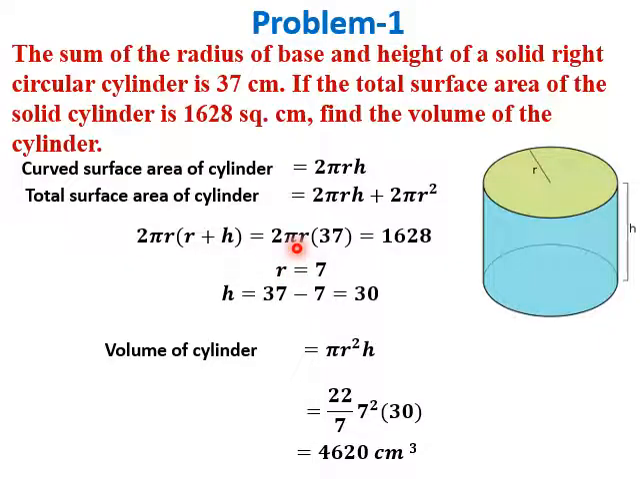We will put pi as 22 by 7. Since r plus h is 37, we can get h as 37 minus 7, which is equal to 30. Now we got both r and h, so we can compute volume of cylinder as pi r square h. R is 7 square, h is 30, pi is 22 by 7. Multiplying, we get volume of cylinder as 4620 centimeter cube.